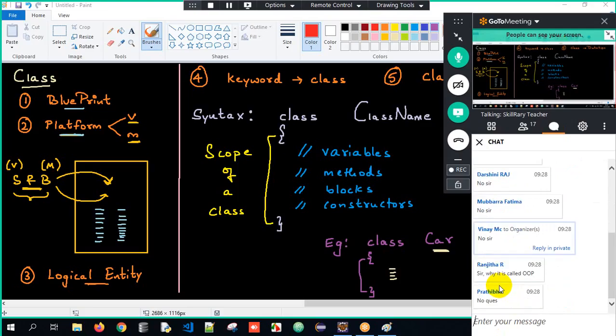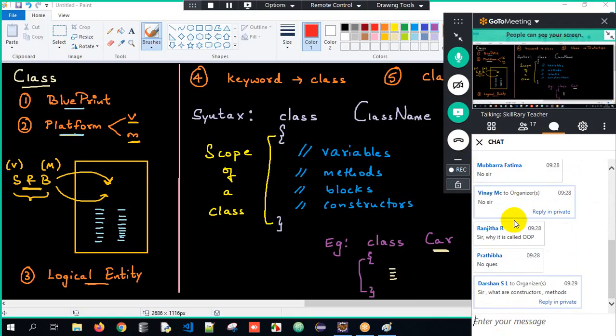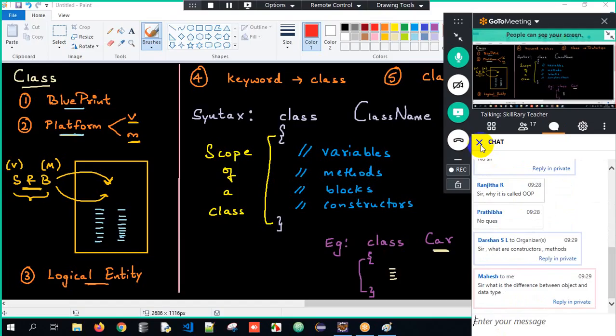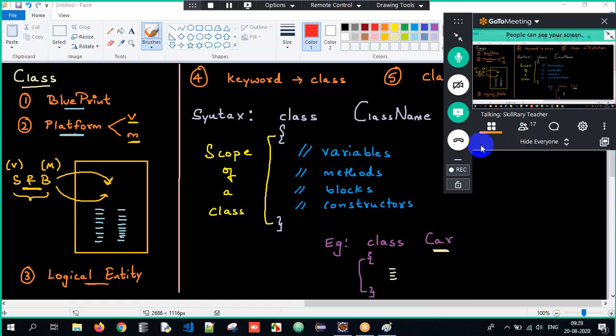So now there's one question. Why is it called OOPS? Why do we call Java OOPS? The reason is that everything is related with respect to objects here. As the session goes on, you'll understand. Why do we call it an object oriented programming language? Java is an object oriented programming language. Why? Because everything is all about objects here.